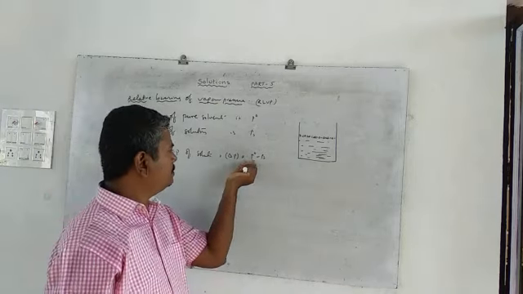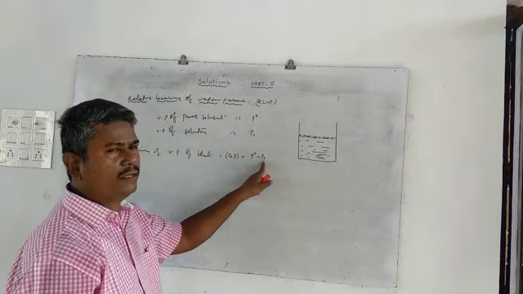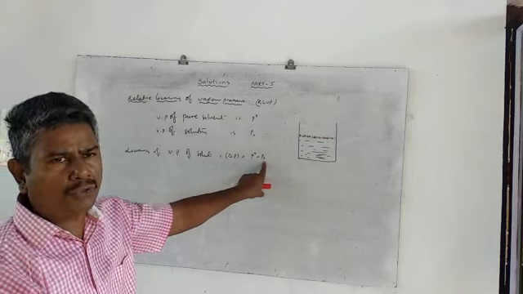Here P naught is the vapor pressure of the pure solvent, and PS is the vapor pressure of the solution.